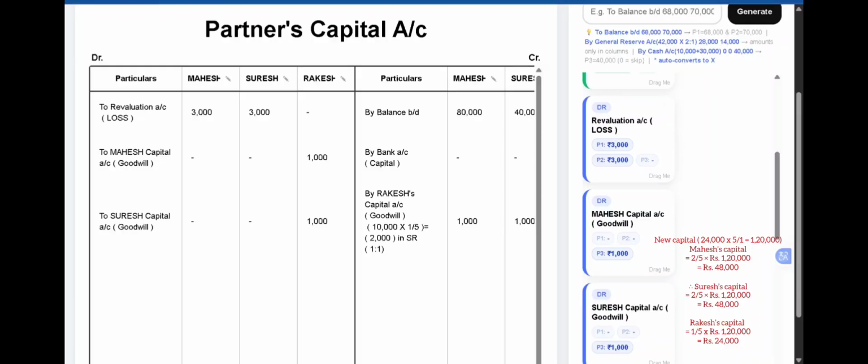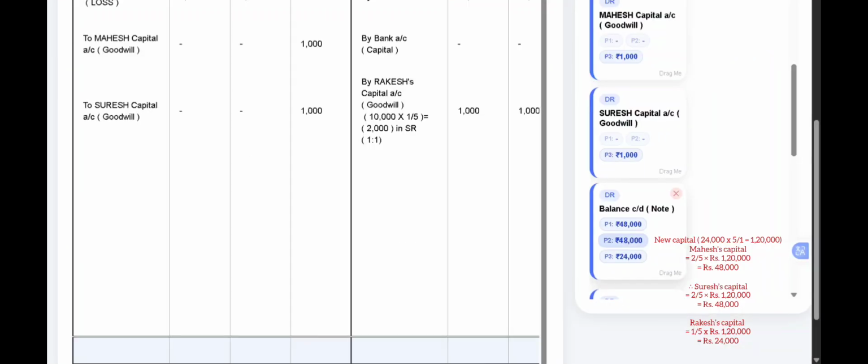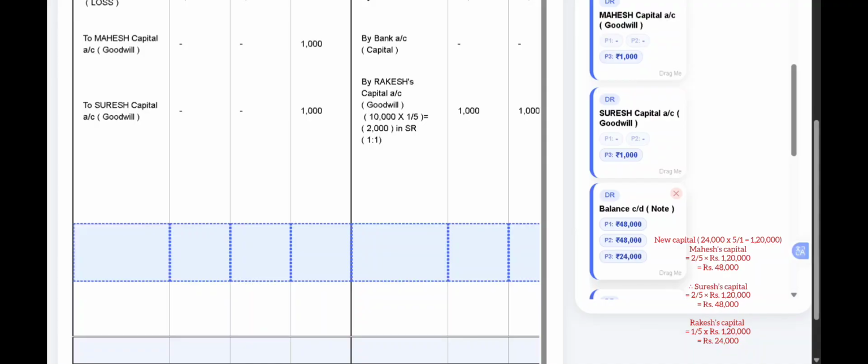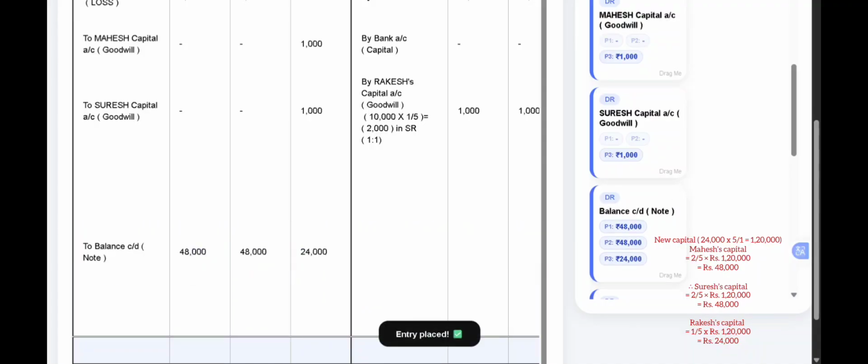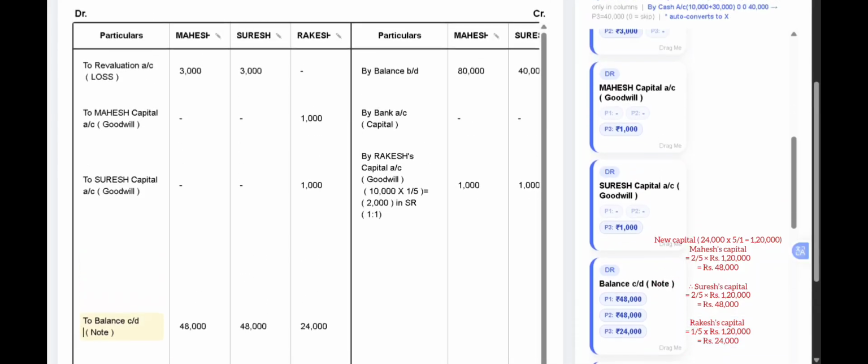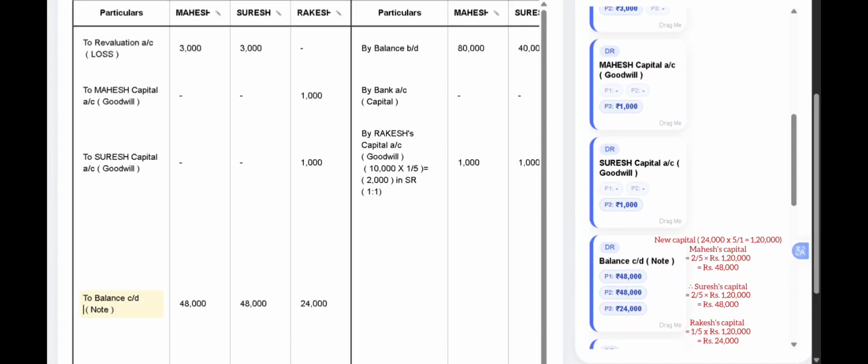So we'll write it on the debit side as to balance carried down. We had calculated 48,000 for the first partner, that is Mahesh, and 48,000 for Suresh and 24,000 for Rakesh.